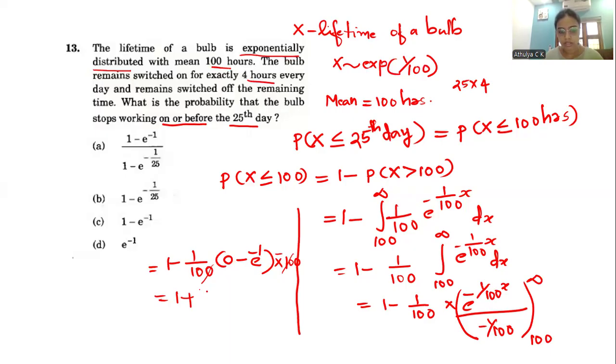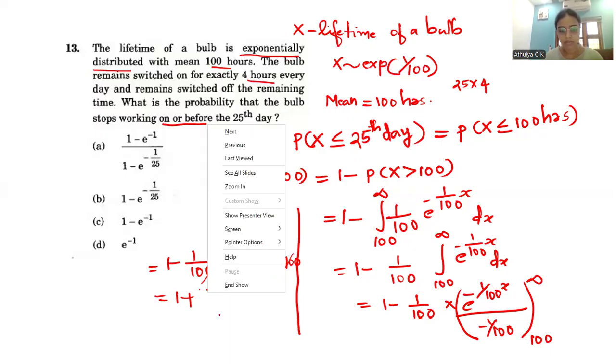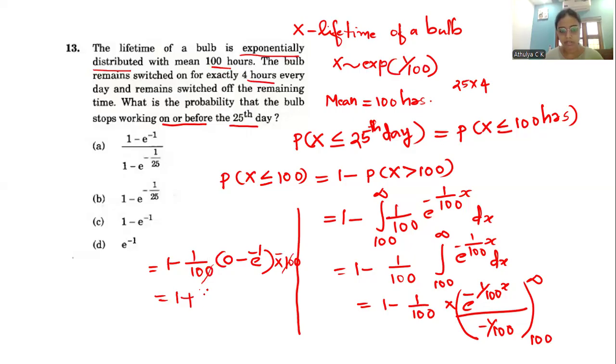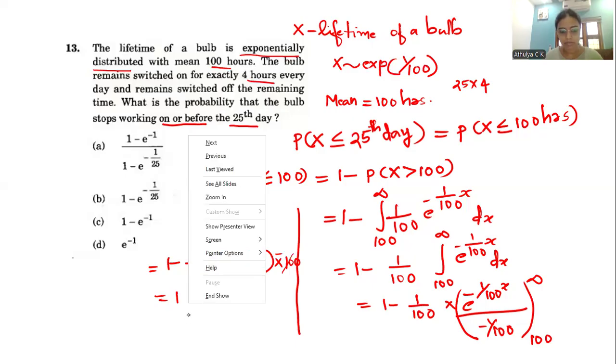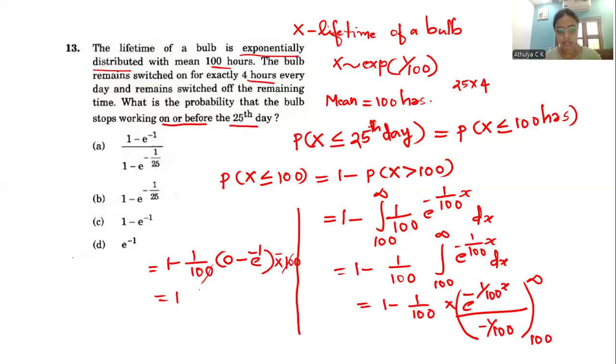Then 0 minus e raised to minus 1, which stays minus. That is 1 minus e raised to minus 1. This is the required probability, so option C is the right answer. The probability that the bulb stops working on or before the 25th day is 1 minus e raised to minus 1. Thank you.